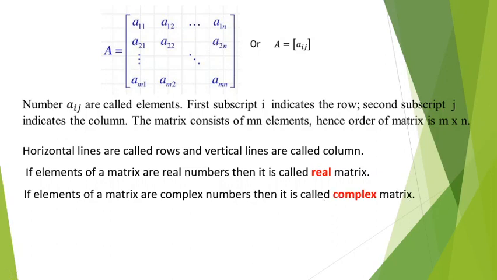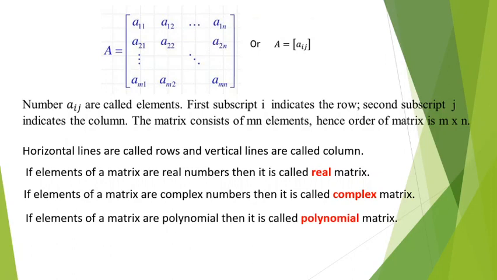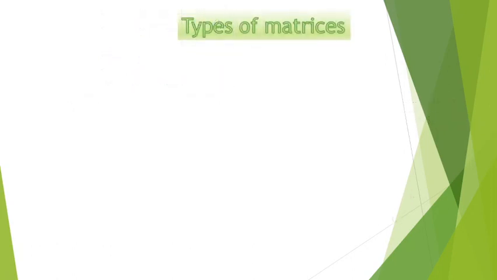Whereas if the elements are polynomials, then it is called a polynomial matrix. Now, depending upon the number of rows or columns it contains, or the type of elements it includes, matrices are basically categorized into two parts. The first division is based on the rows and columns it contains, and the second division is based on the nature of the elements that a matrix possesses.